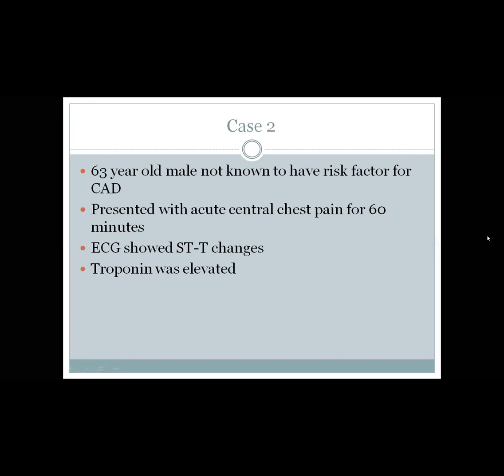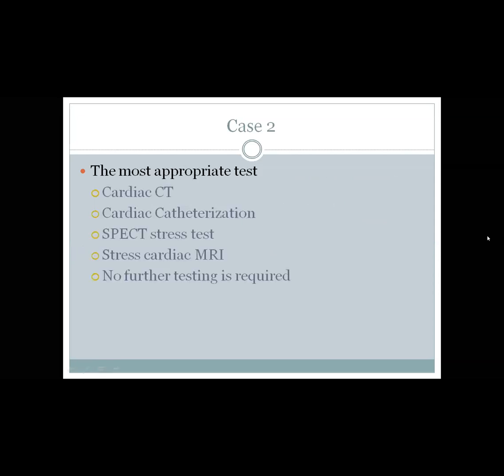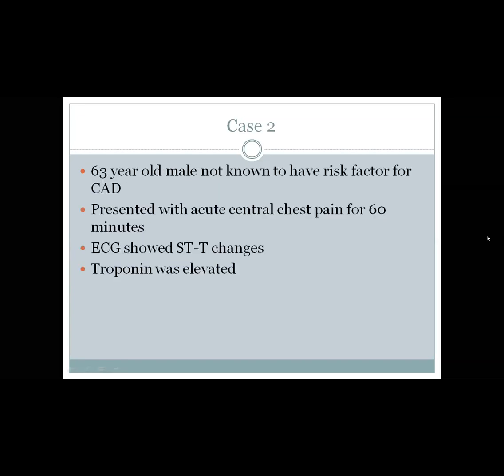Okay? Case number 2, 63 male, not known to have risk factors for coronary artery disease, presented with acute central chest pain for 1 hour. ECG showed ST-T change. Troponin was high. So the most appropriate test: cardiac CT, cath, stress, cardiac MRI? Yes. High risk patient with typical symptoms, ECG change, positive troponin.